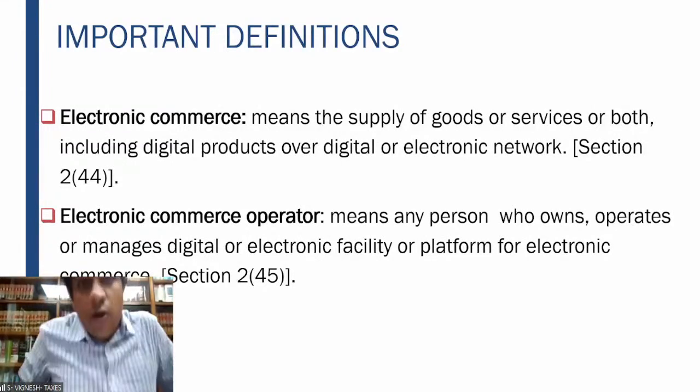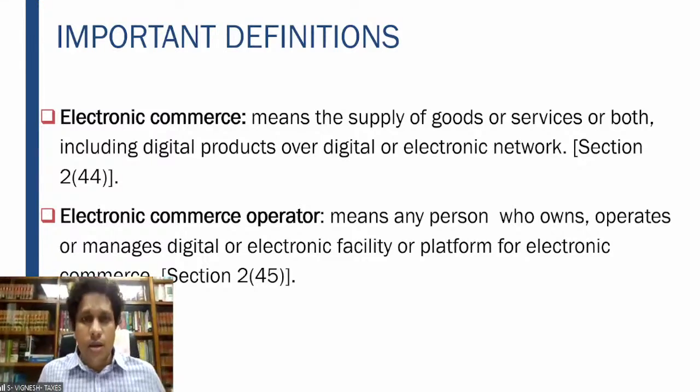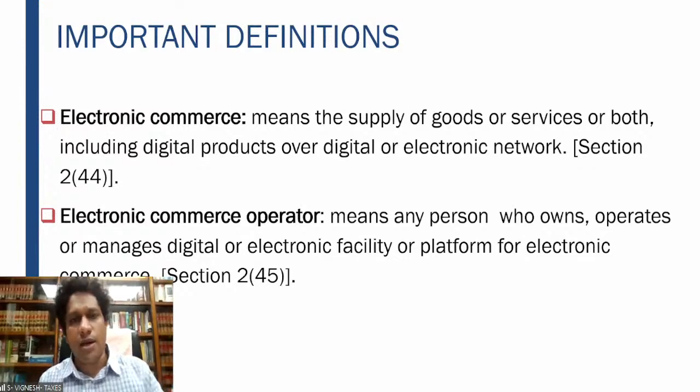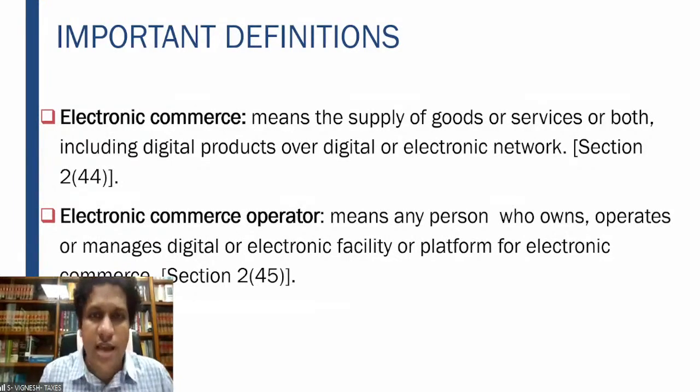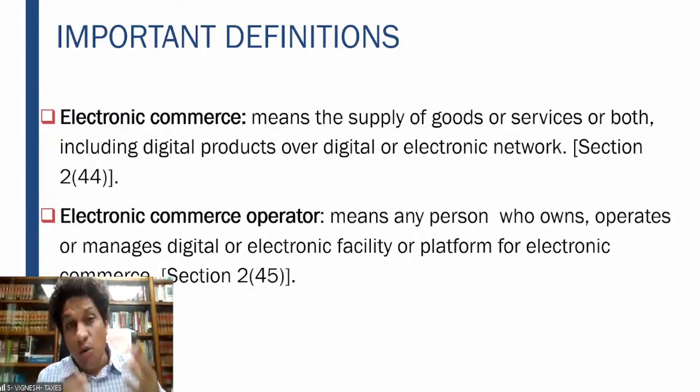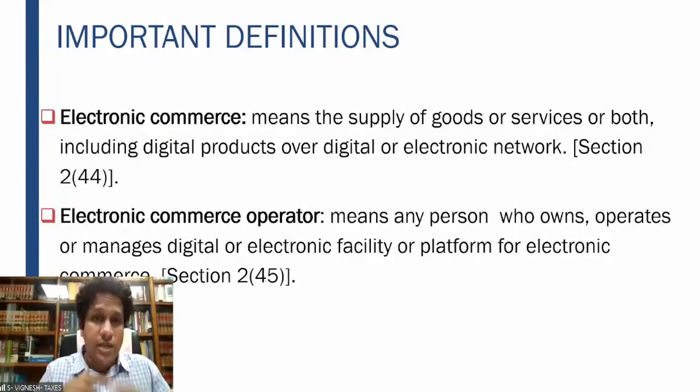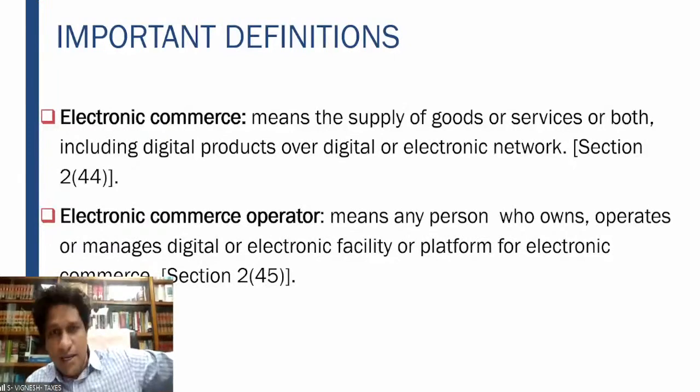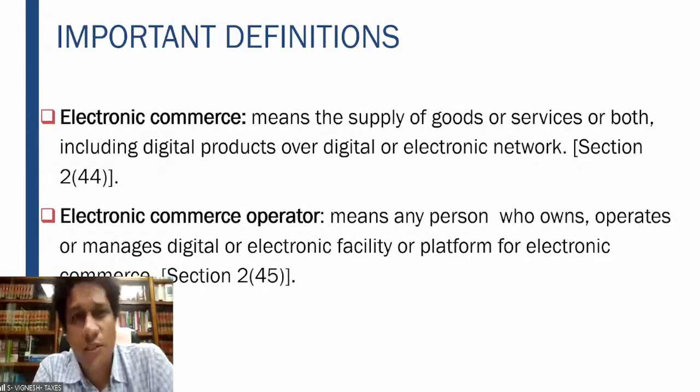Because of an electronic commerce operator. Because he has started the app, you are registered on that app. So you book something, it comes. The other example is Urban Company. Urban Company connects you. You want an electrician, you want a plumber to come and do your household appliances repair work. You immediately book it and they come. So therefore, what is happening here is, apart from the service provider and the service receiver, there is another additional person who is actually collecting the fees from the customer, and he is paying that respective service provider.